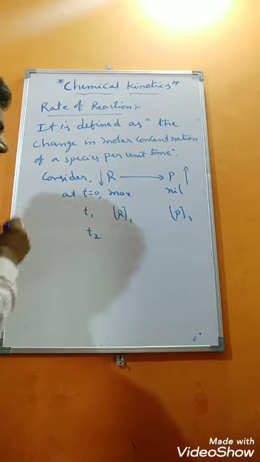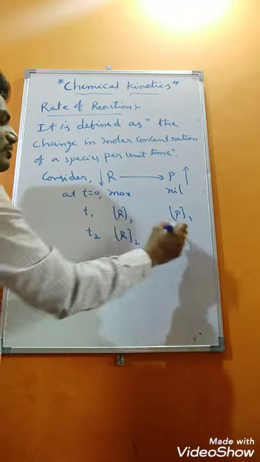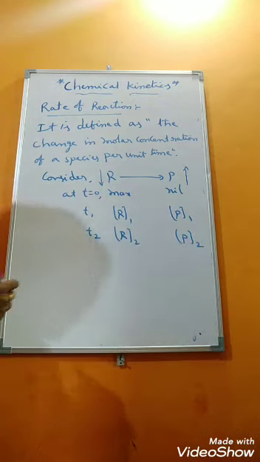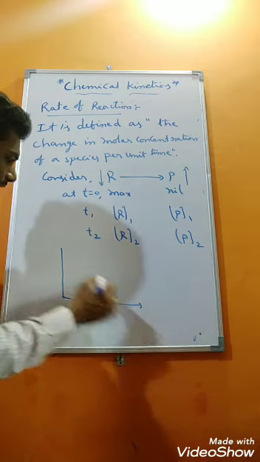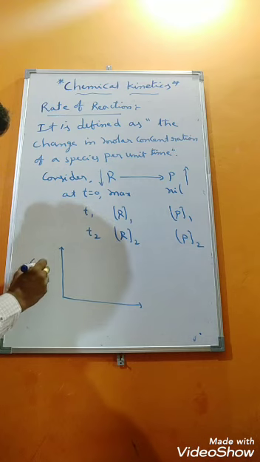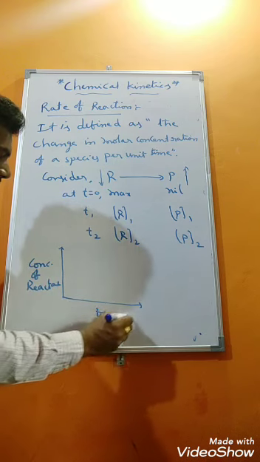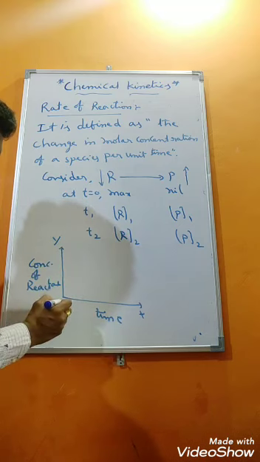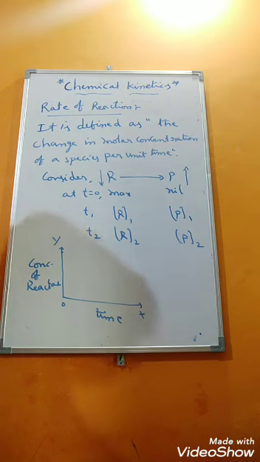At time t2, if you still increase the time, what is the concentration of reactant? It becomes R2, and the product becomes P2. That means, students, I am giving the graph for this. If you take concentration of reactant versus time, then at zero time, at initial time, the concentration of reactant is maximum, right, student?